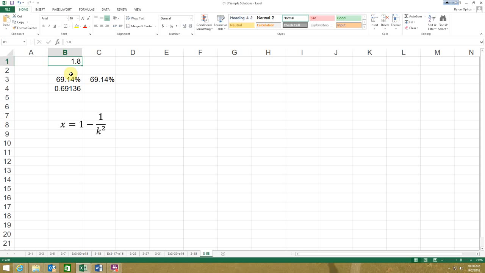So what we want to do is figure out what percent of responses in a normal distribution fall within so many standard deviations away from the mean or the norm. And for 53 it gives me that. It says it's 1.8. For your question, for 54, it says that the mean is 500, the standard deviation is 40, and at least what percent of the incomes will lie between 400 and 600.